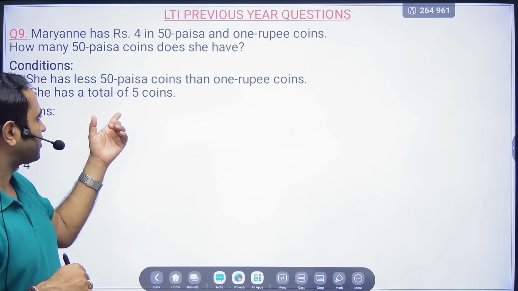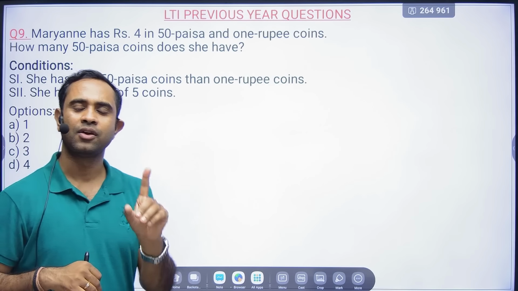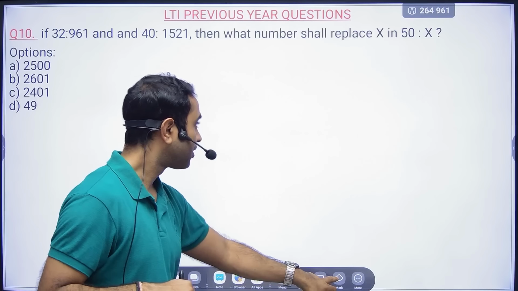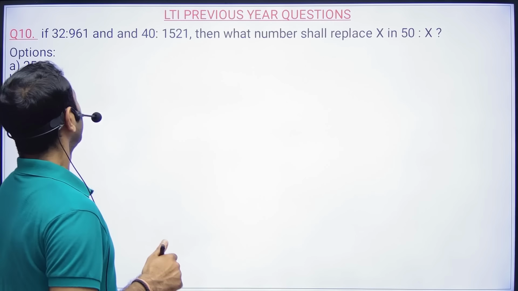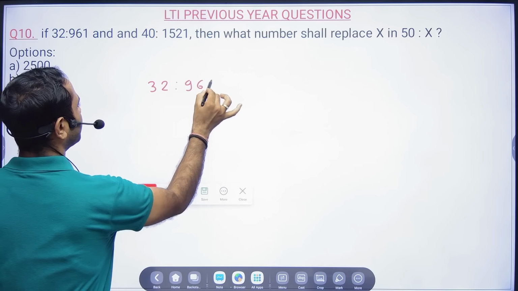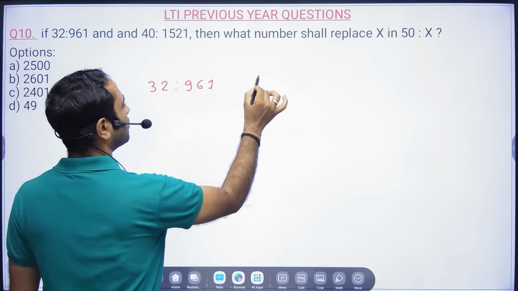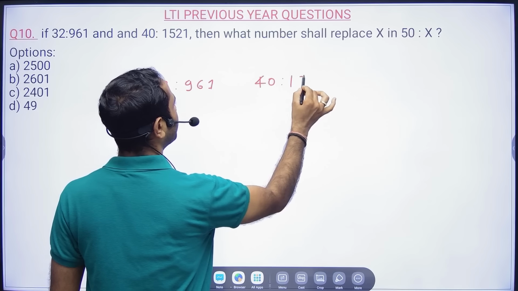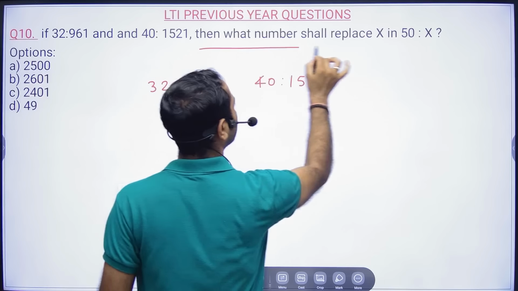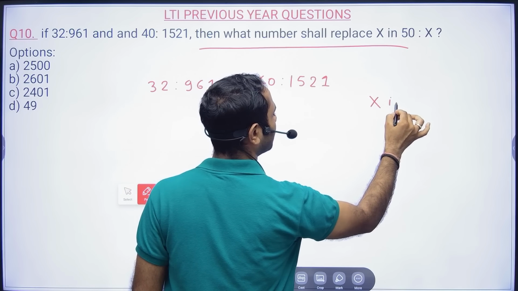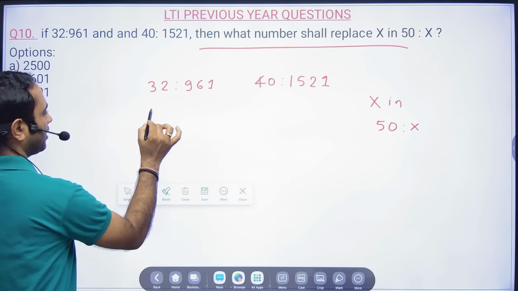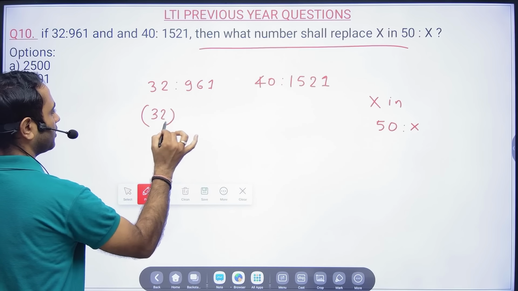Okay, if you consider 0, then there will be only one option which can answer. Okay, next question number 10. If 32 is equal to 961, and 40 is equal to 1521, then what number shall replace x in 50 is to x? Now you see here 32 is square, right?